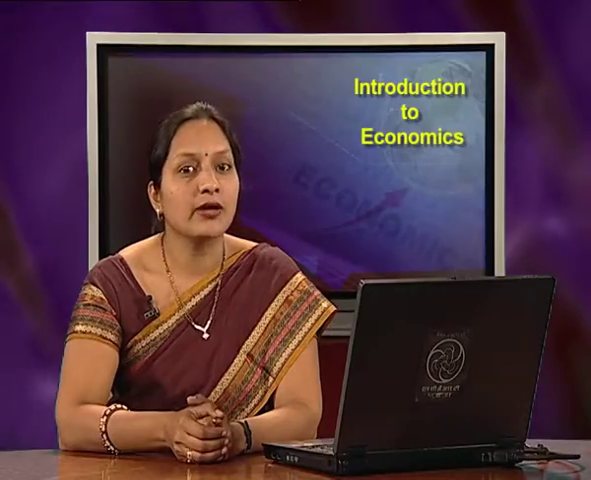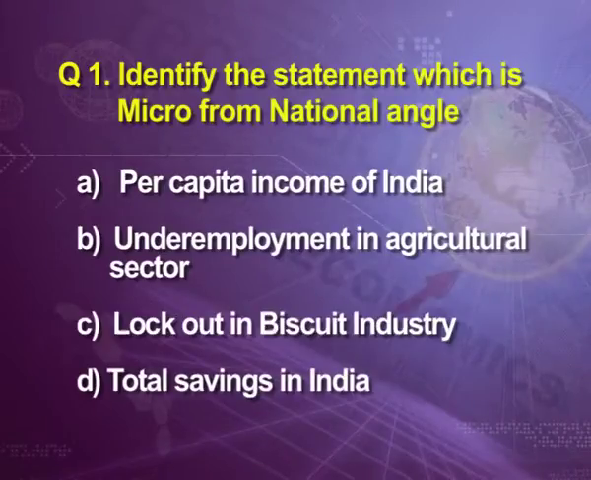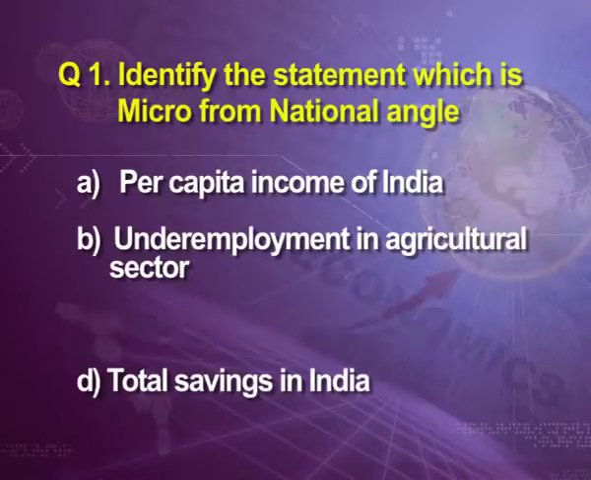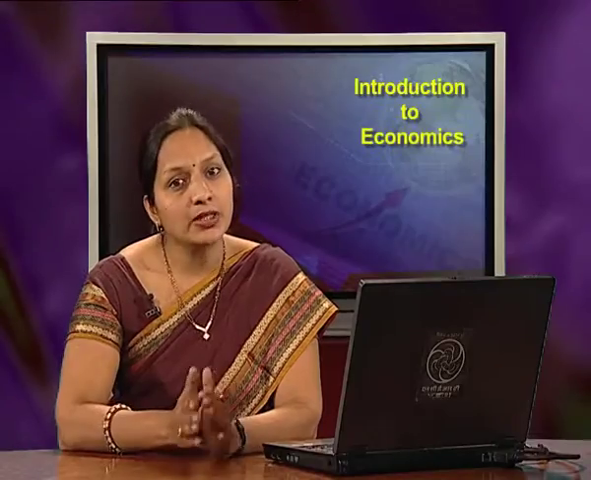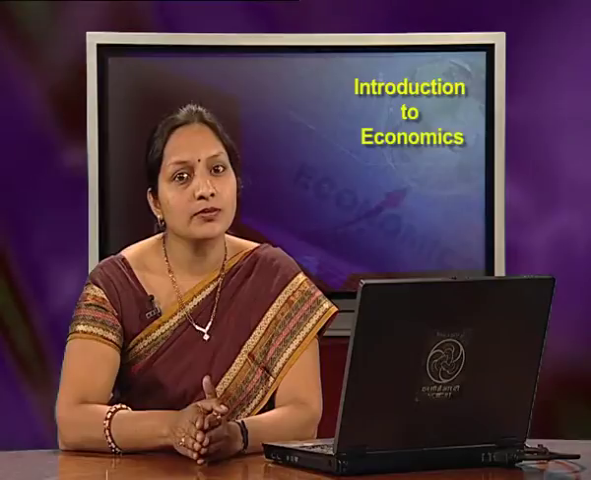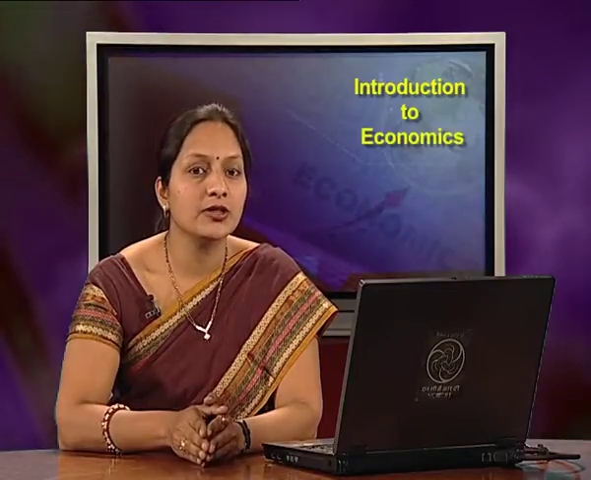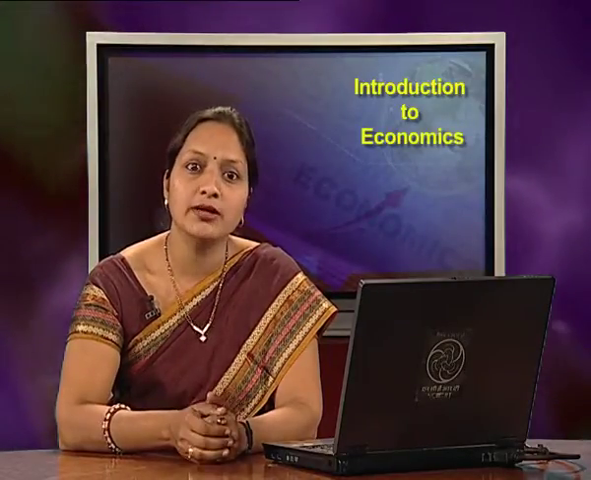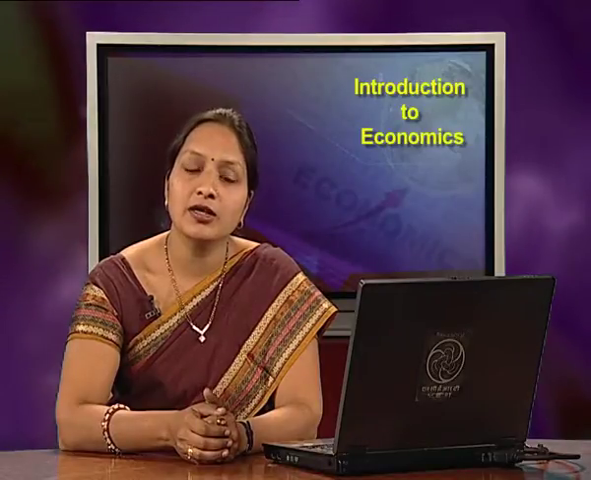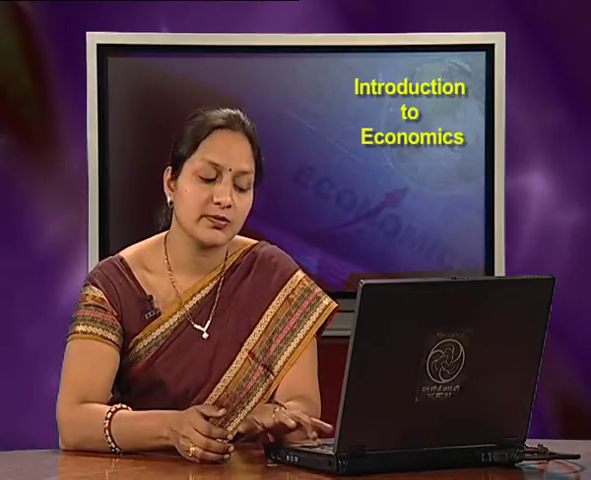Yes, you are right. Our answer is option C, lockout in biscuit industry. As you see, per capita income is a macro approach. Underemployment in agricultural sector is also macro from national angle, and total savings in India is also a macro aspect.